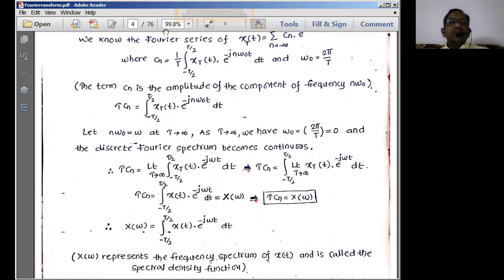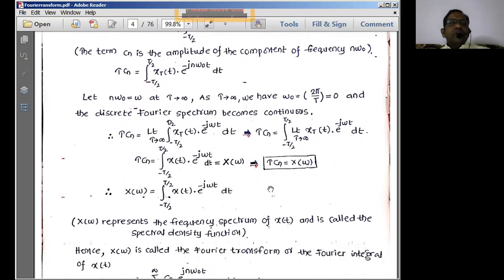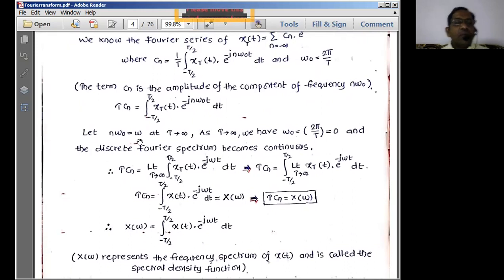Now based on this, I can write Cn into T is equal to this RHS part, replaced as it is. Now for simplicity's sake, we take n omega naught is equal to omega as T tends to infinity, because we are converting from infinite time into the fixed time. So as T tends to infinity, what is omega naught? Omega naught tends to 0. Why? Because omega naught is equal to 2 pi by T. T is infinity, 1 by infinity. Something by infinity is what? 0. Therefore, omega naught tends to 0.